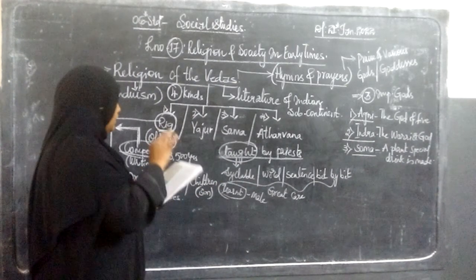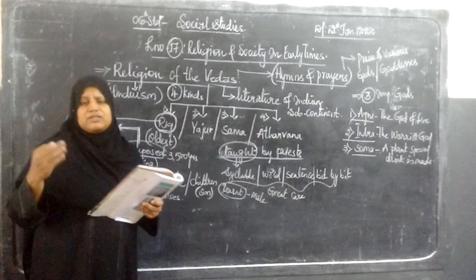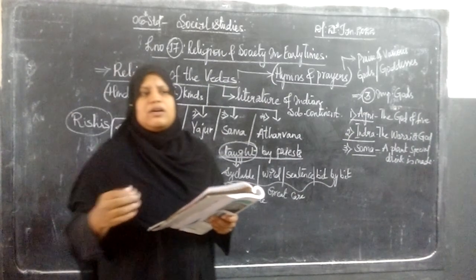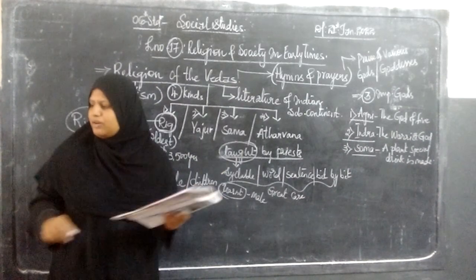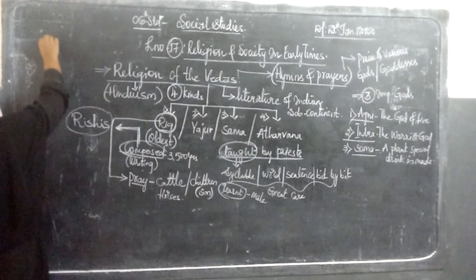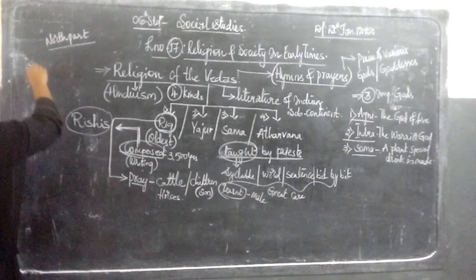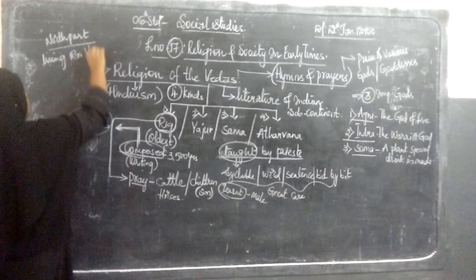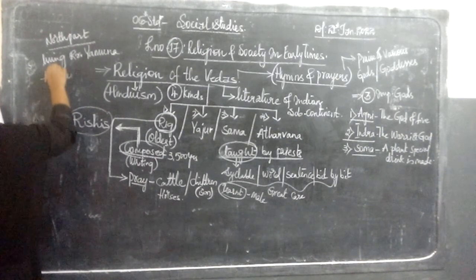So the scholars who studied the Vedas and the rishis who composed them came to know that these Vedic people lived in the northern part of India, as we have been saying, in the Indus Valley civilization region, towards the Yamuna river and the Hindu Kush mountains, basically the Himalayas.